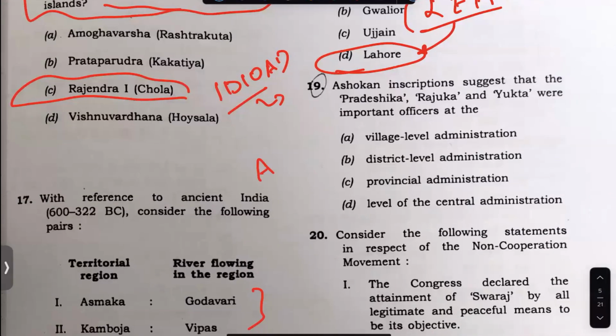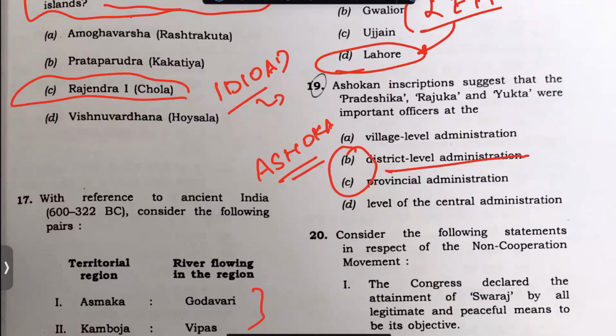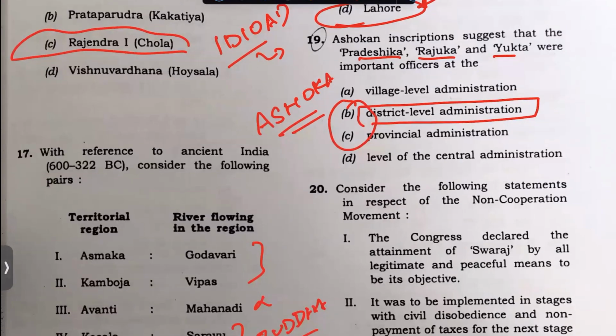This I know is an Ashoka question. So these are officers in Ashoka's administration. The point between these two is very, very difficult. Choosing provincial: Pradeshika, Pradesh, Rajuka, Yukta. These are all district administration. Tough question. I'm not going to use it as an easy question.